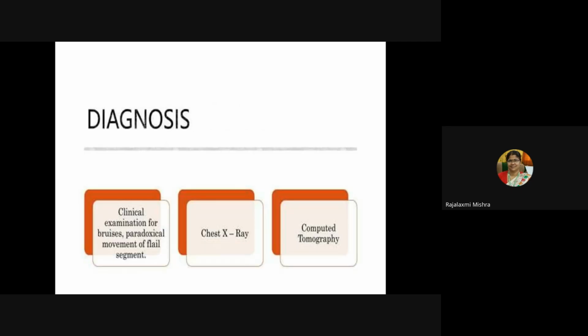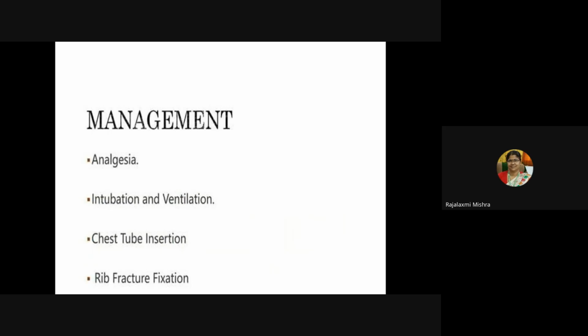Then hypoventilation signs you will find. For diagnosis, do a clinical examination for bruises. Then see the chest wall movement during respiration while assessing the respiratory status. You will see the paradoxical movement of the flail segment. Then send the patient for a chest X-ray. You will reach a concluding diagnosis. Then you do the CT scan also.